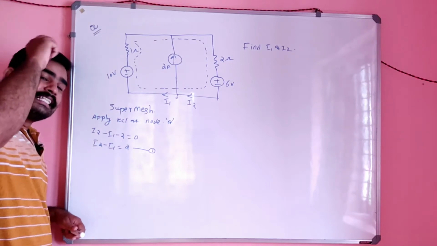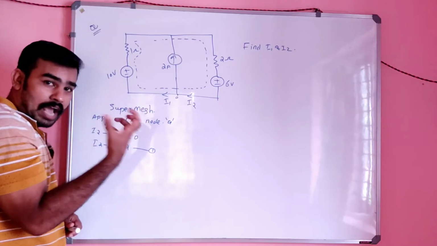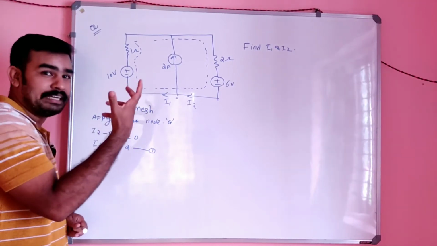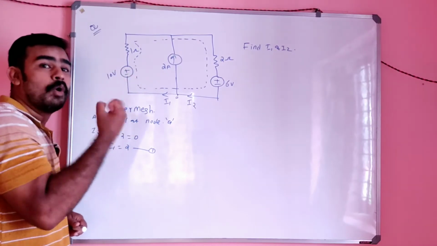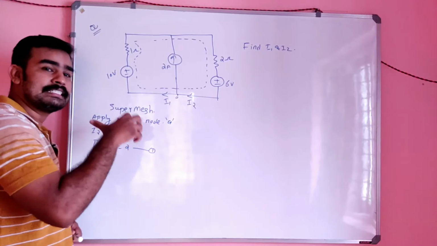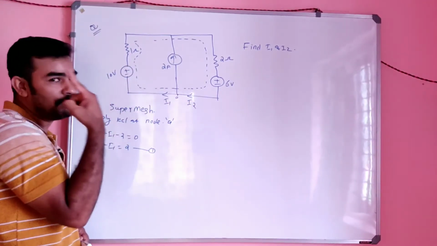In the previous case, of the super node concept, first you wrote the equation for how that super voltage was obtained, V1 minus V2 equals 2, that is, how to represent that super voltage in terms of the node voltages. That was the first step.